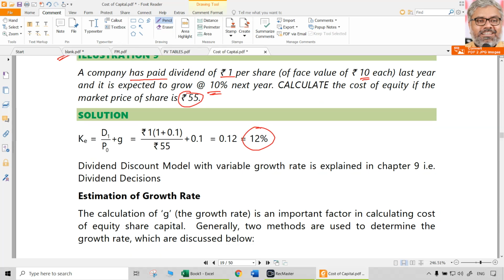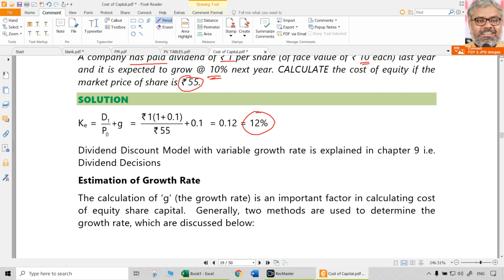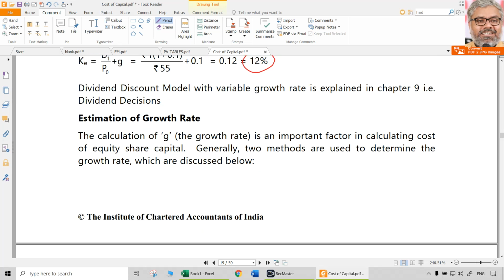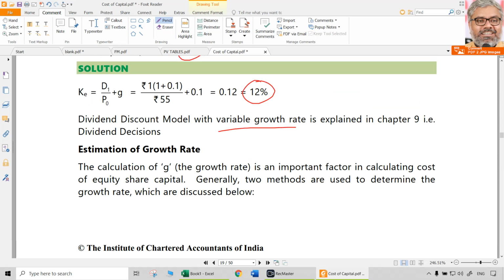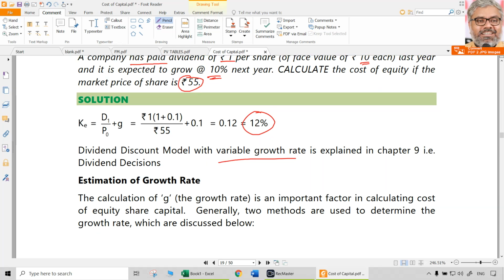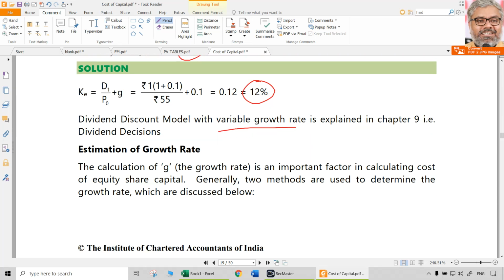D1 divided by P naught plus G. That is there. And some other models, like if the growth is variable growth, not a constant growth rate like 10% in this case, those can also be checked. In fact, the next chapter, there is one more chapter, on dividend decisions. There it will be discussed in detail.